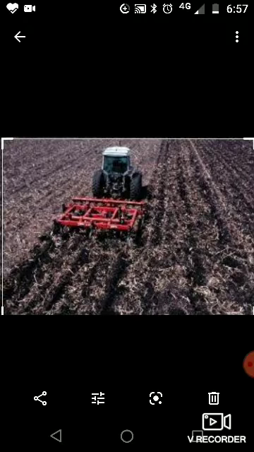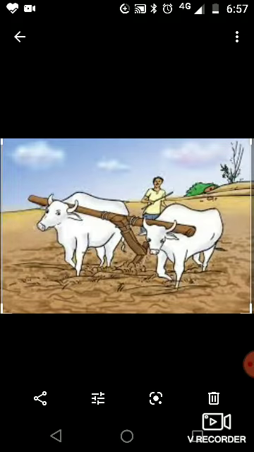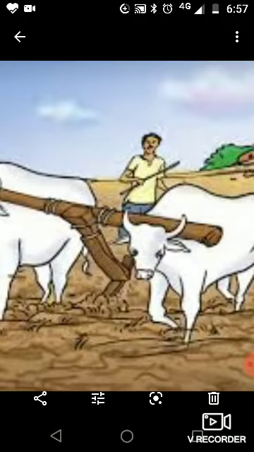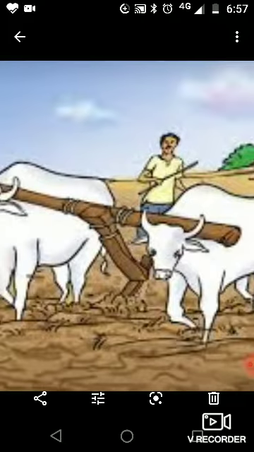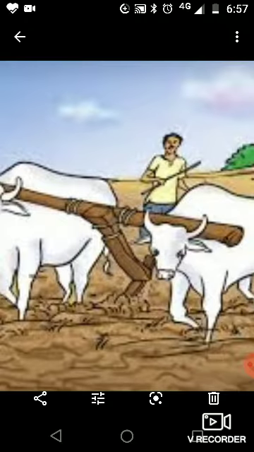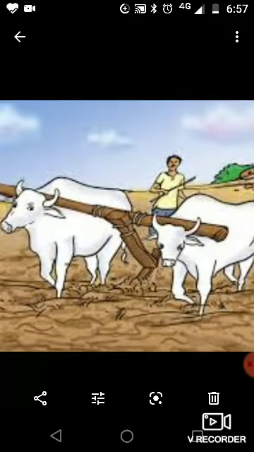And here we can say the cultivator is being used to plow the field. Here we can see again preparation of soil through the plow. This is the plow which is helping the farmers to prepare the soil. So this is called plow.